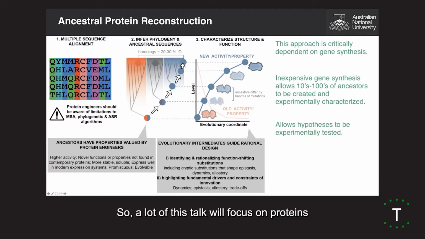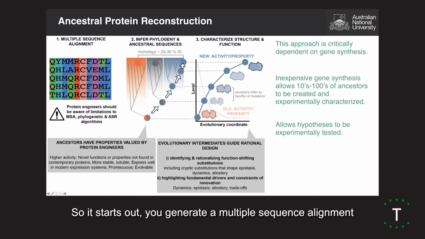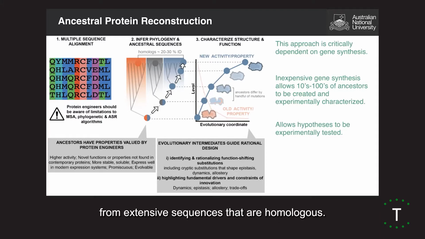A lot of this talk will focus on proteins that have been generated using ancestral protein reconstruction, so I thought I'd give a bit of an overview of this technique. It starts out: you generate a multiple sequence alignment from extant sequences that are homologous. You have to be very careful of various artifacts that can arise through doing this, but if you do a good enough job, then you can infer a phylogeny, or phylogenetic tree, shown here, and the ancestral nodes. At these ancestral nodes, you can infer the sequences of these putative ancestors.